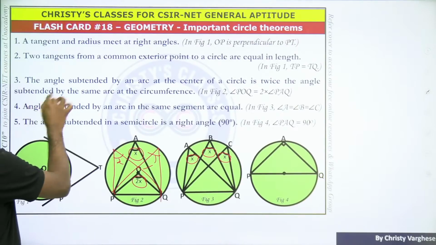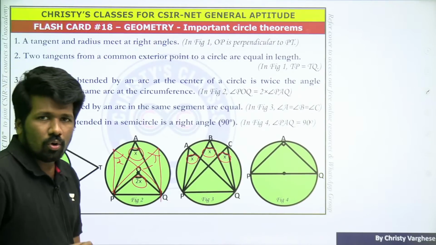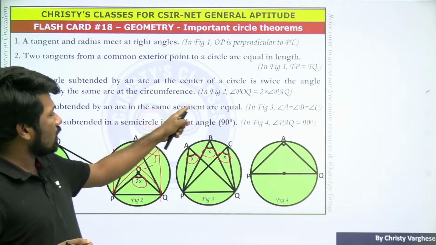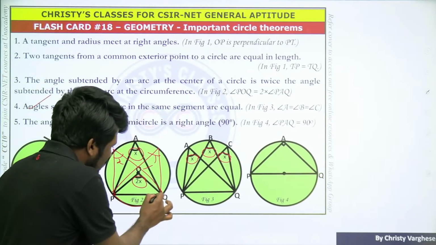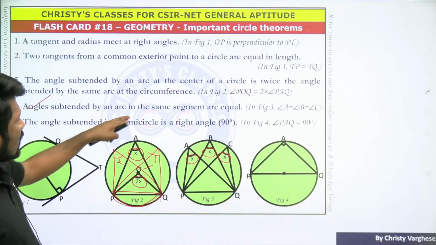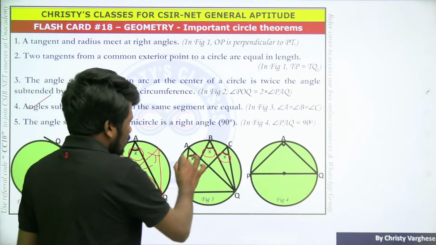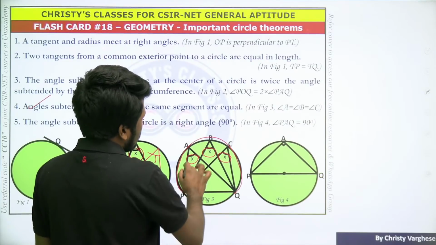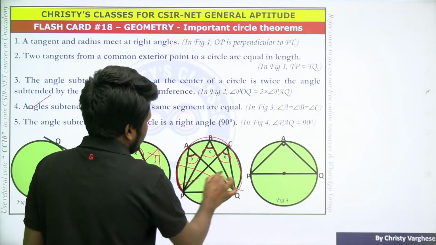Angles subtended by an arc in the same segment are equal. Subtended means you are drawing to the circumference from 2 points. The arc means this is the arc. If you understand the arc or the chord, both are okay. These three are in the same segment. The angles of these three in the same segment will be equal. All these angles will be equal.